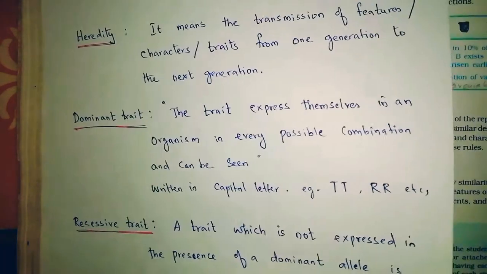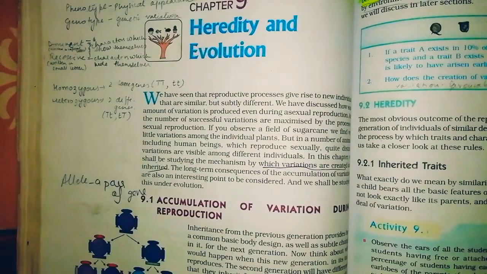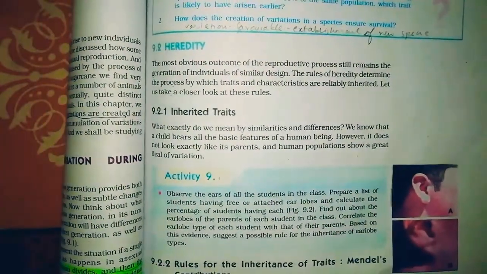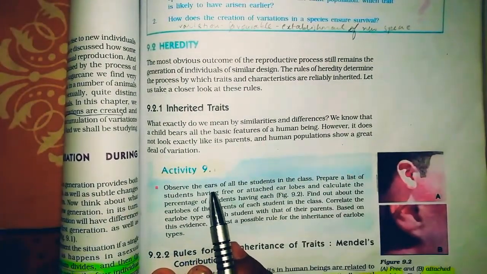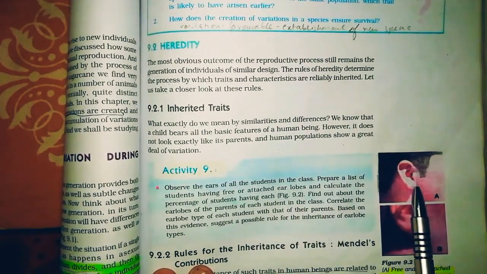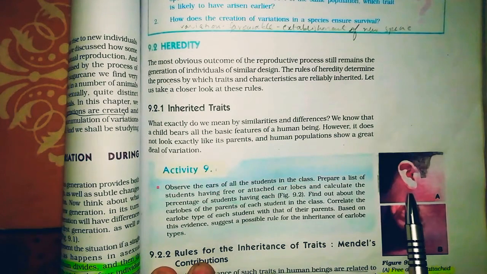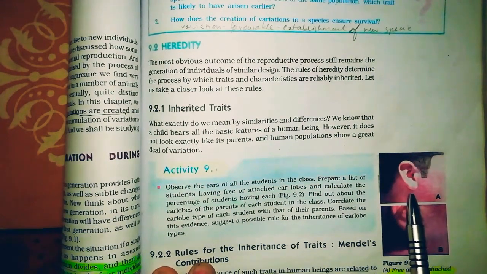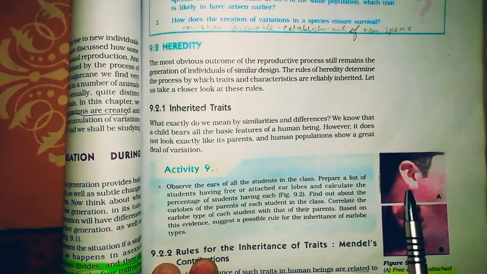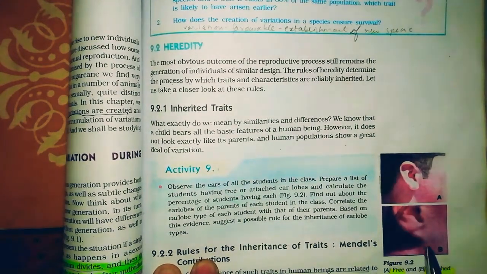If a person has an ear like a closed one. Okay, ear lobes, you can look at it, there are different types of ear lobes you can see here. Some are closed and some may have joint ear lobes. Okay, the curved one and the joint one.